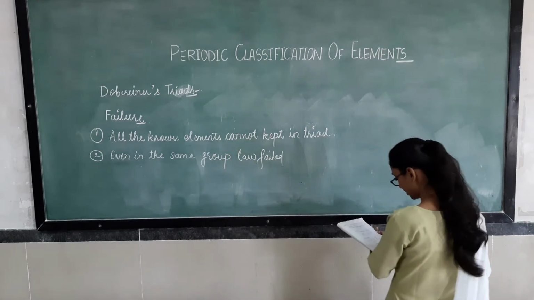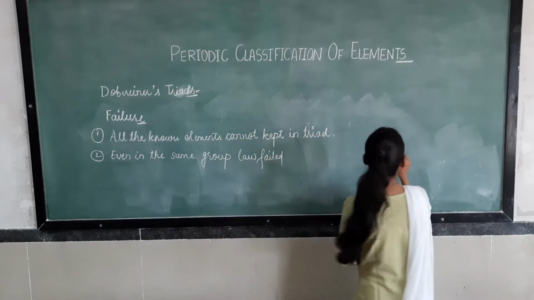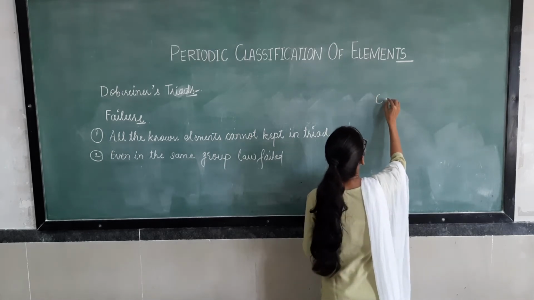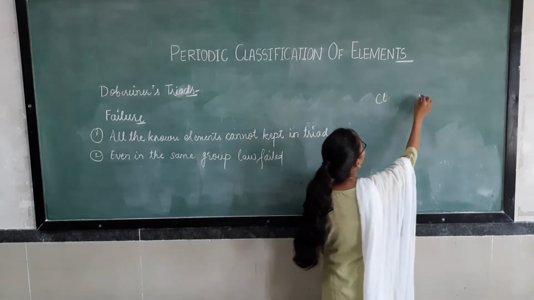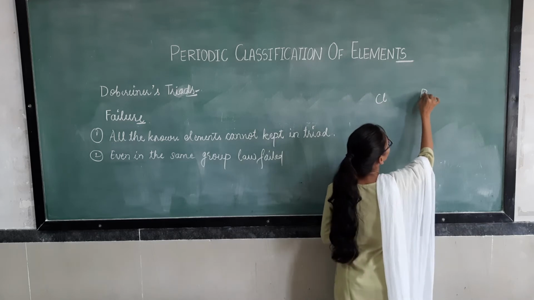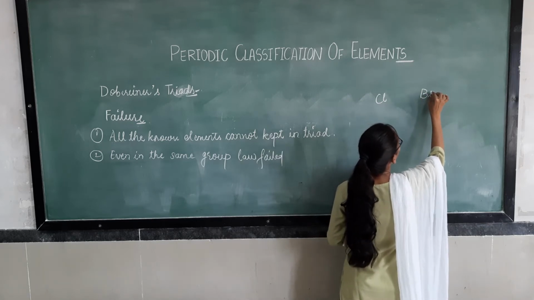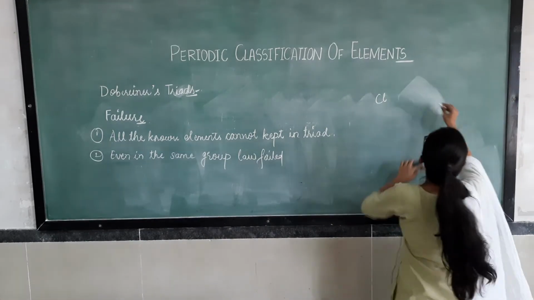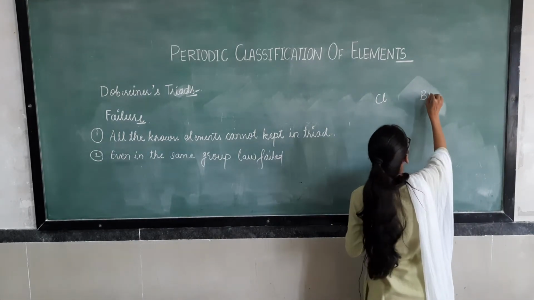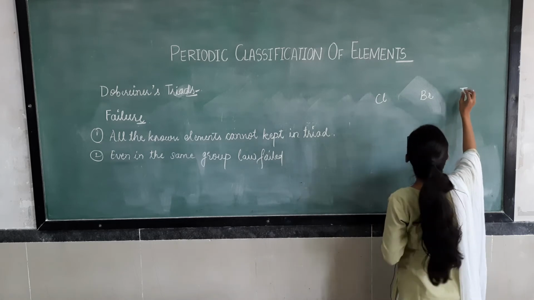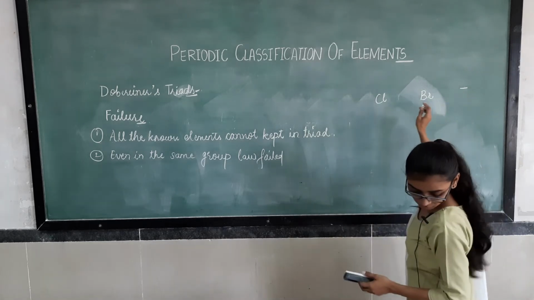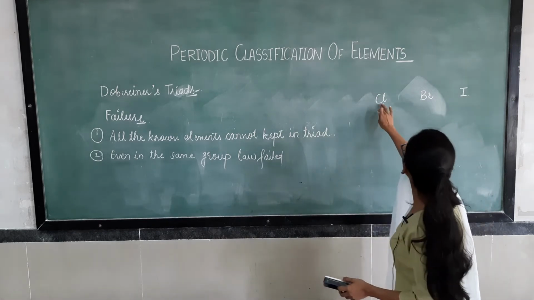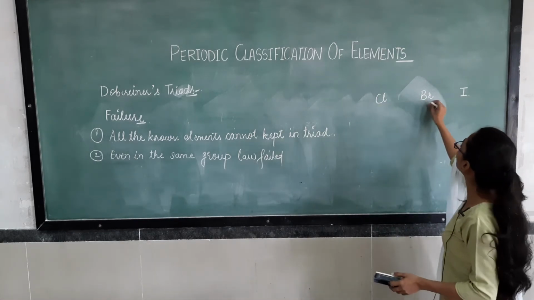We have seen the example of chlorine, bromine and iodine.